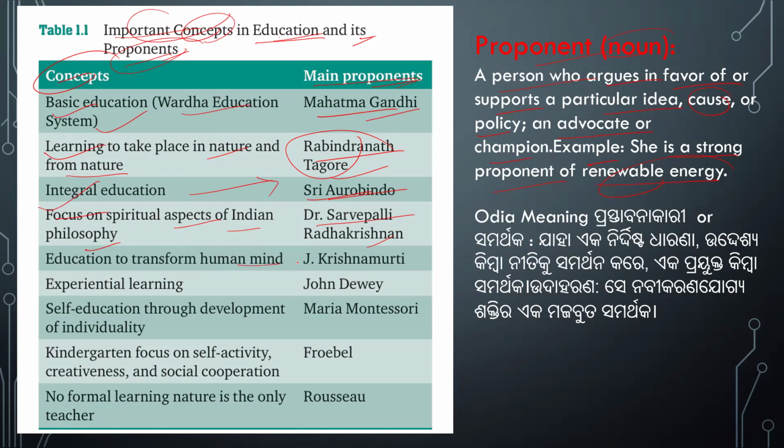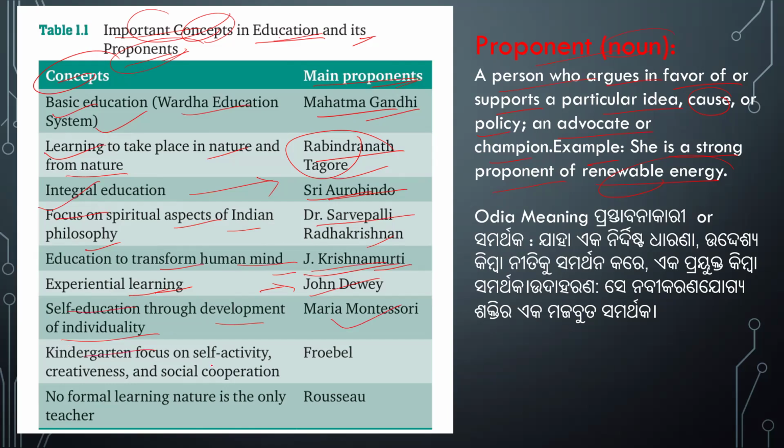Education to transform human mind: the proponent is J. Krishnamurti. Experiential learning: the proponent is John Dewey. Self-education through development of individuality: Maria Montessori.